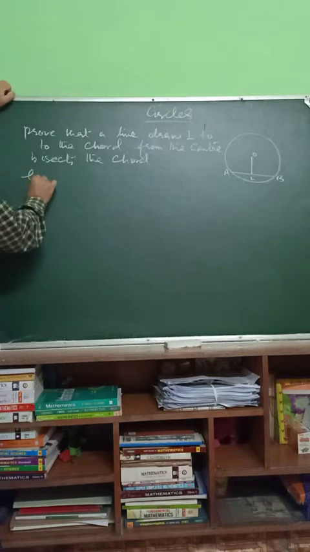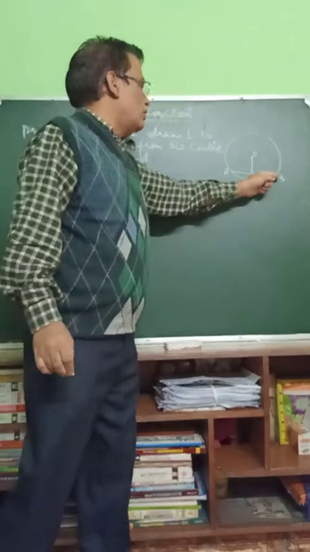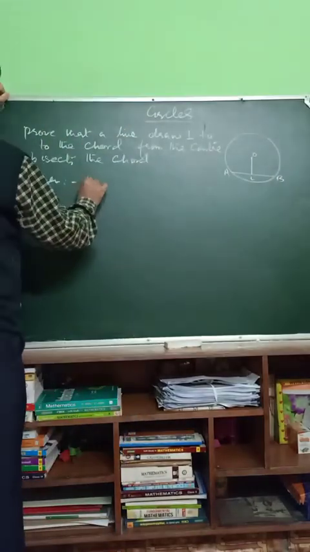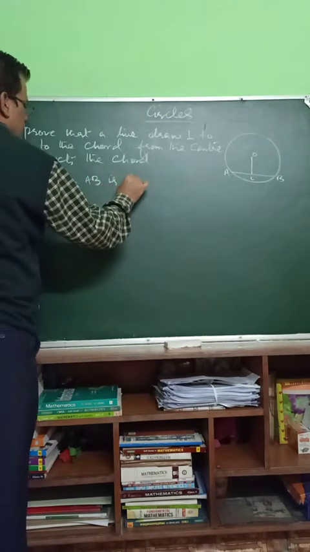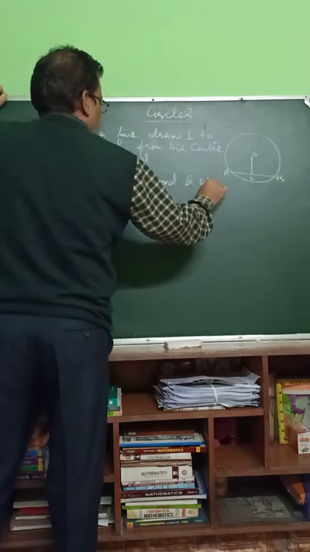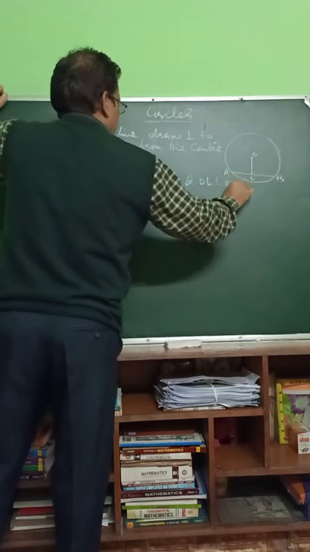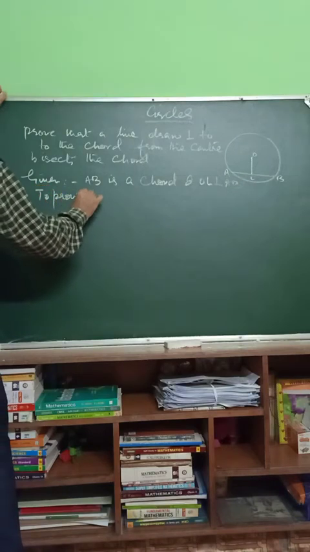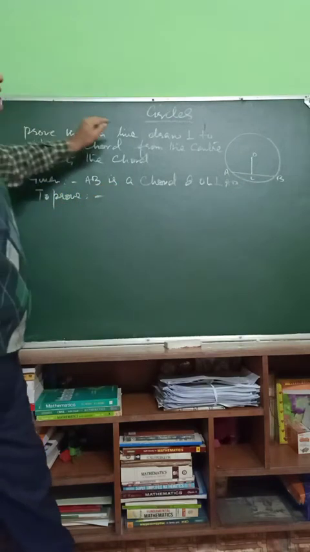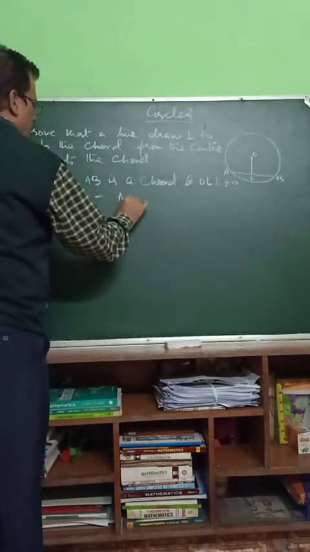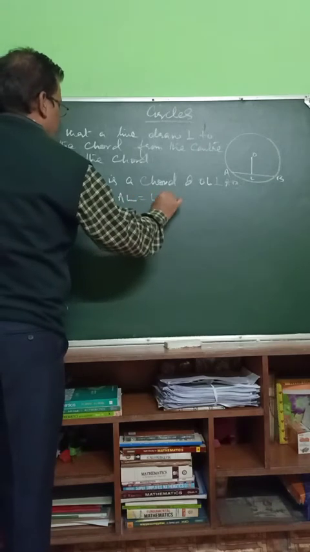So I will write given here. What is given? Given AB is the chord and OL is perpendicular on it. AB is the chord of a circle, and OL perpendicular AB. To prove, what needs to be proved? It is AL is equal to LB.